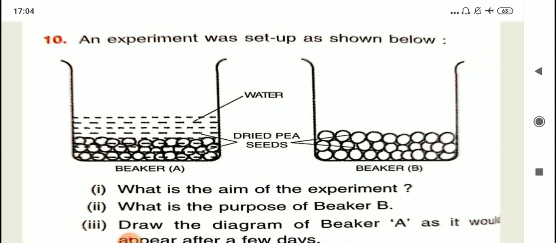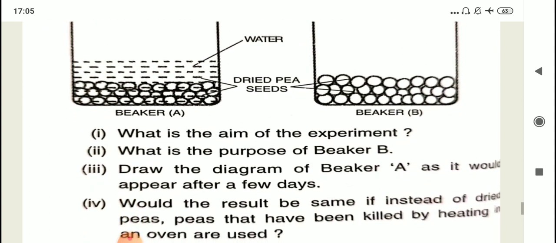Like in the previous experiments also, we were taking different conditions. So here also they have tried to maintain two conditions. So you have to tell why beaker B is there. What is the purpose? What will you see in beaker A after a few days? And would the result be the same if, instead of dried peas, peas that have been killed by heating in an oven are used? Very easy question, children.